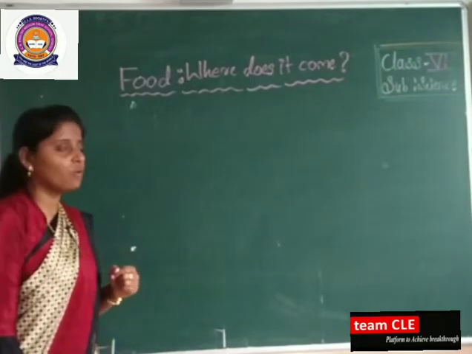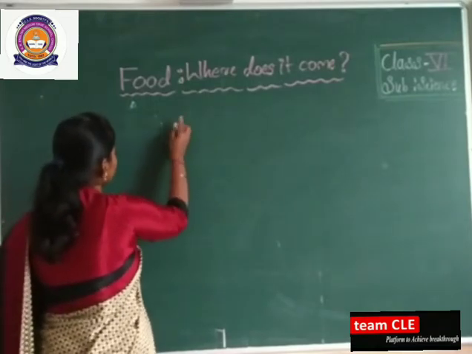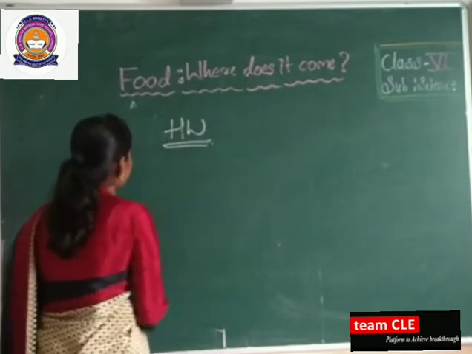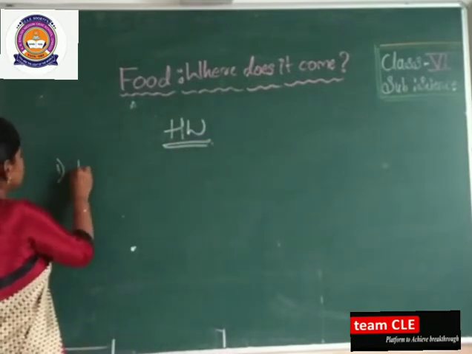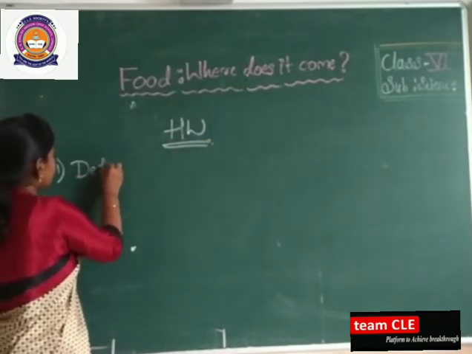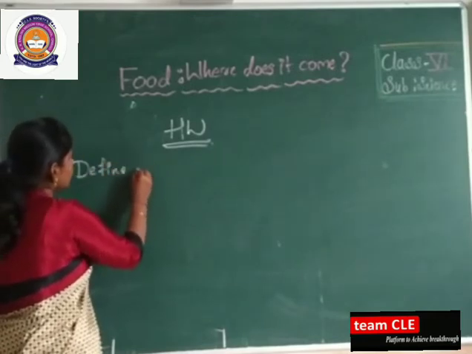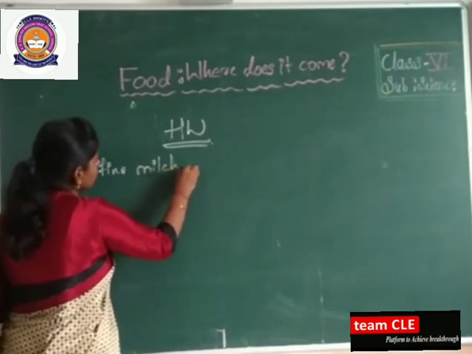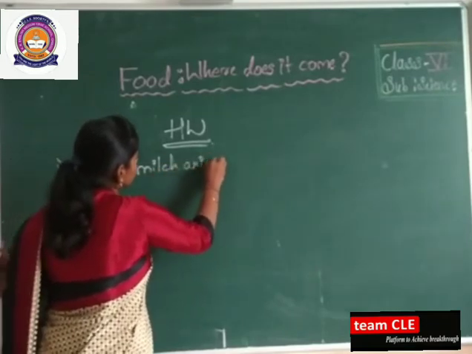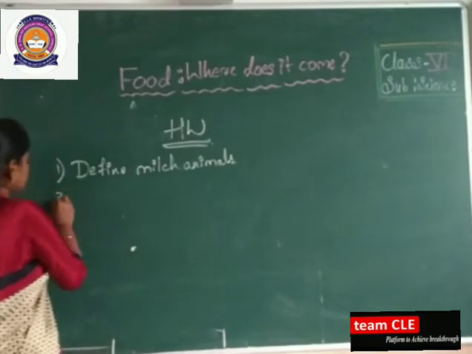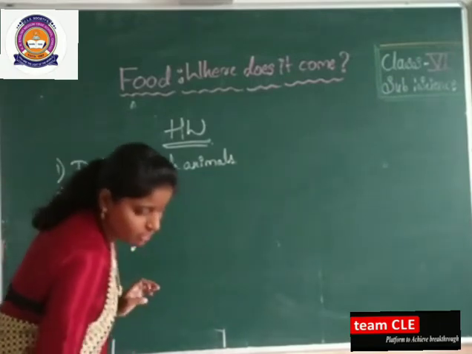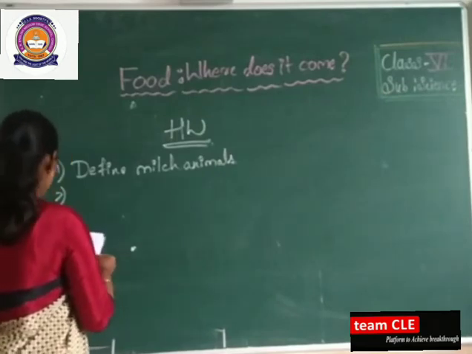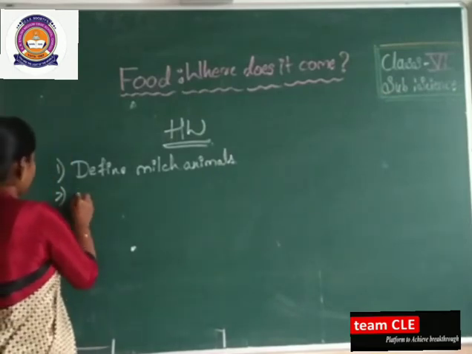Now it's the time for the homework. Some homework I will give you. You have to write it in your rough book and send it to my WhatsApp number. Here is the first question. What is the first question? Define milk animals. The next question, I will give some questions. You write in your rough book and send me. The next question is, name the animals that provide us meat.